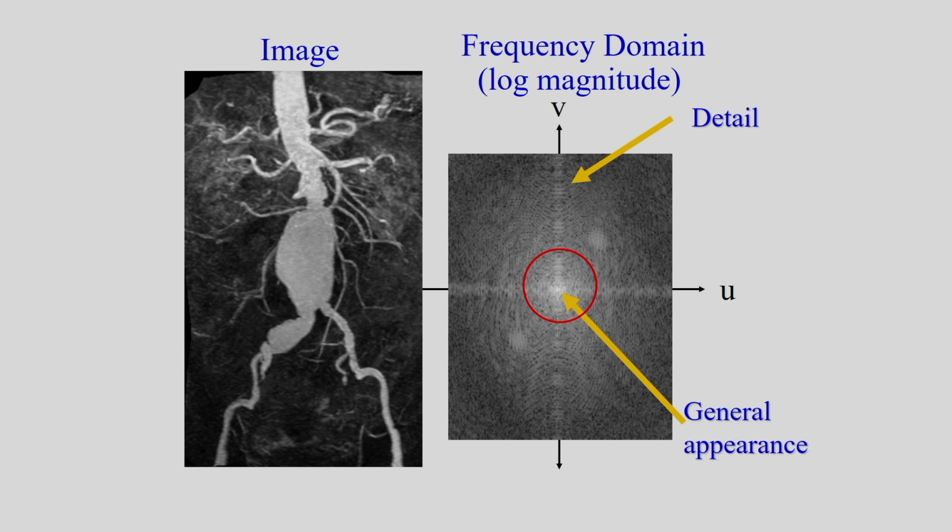In this example I have shown the input image, and corresponding to this I am considering the Fourier spectrum. I am using the log magnitude spectrum because I have to compress the dynamic range for better visualization. So, you can see the low frequency component present in the Fourier spectrum and the high frequency, that is the detailed information. The central portion corresponds to the low frequency information, and the outer portion of the spectrum corresponds to the high frequency or the detailed information.